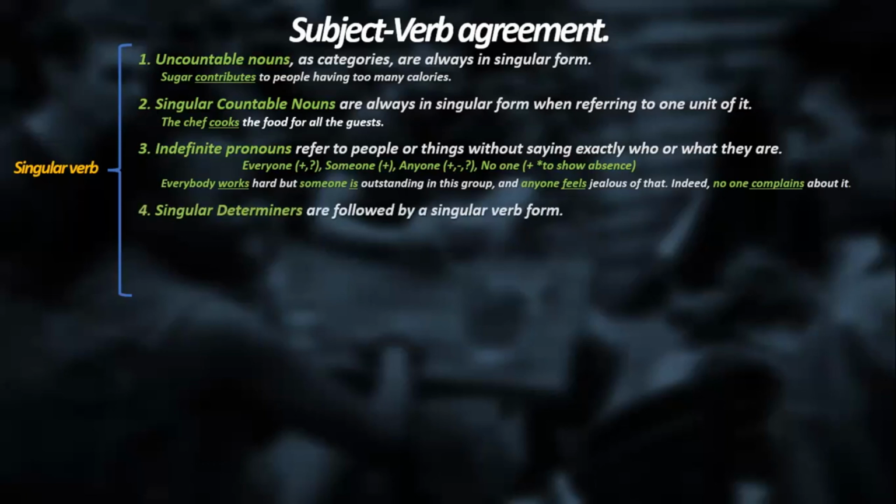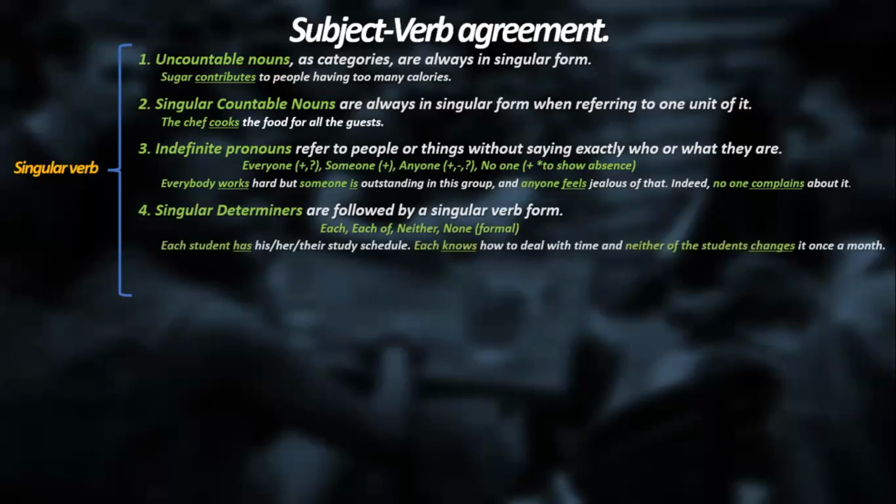Also, we have singular determiners. Singular determiners are followed by a singular verb form. You can use each of, neither, and none in the formal way. Like in this example: Each student has his or her or their study schedule.